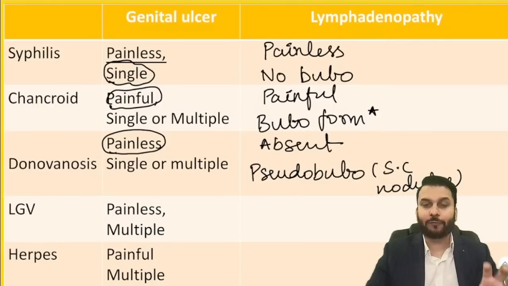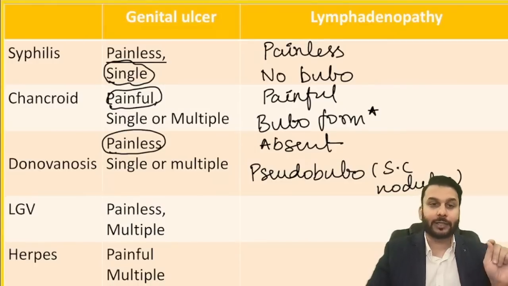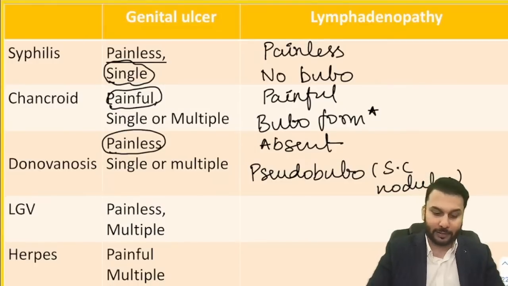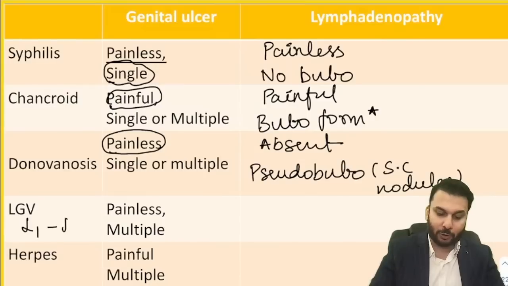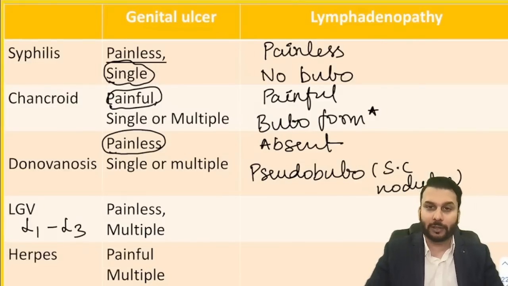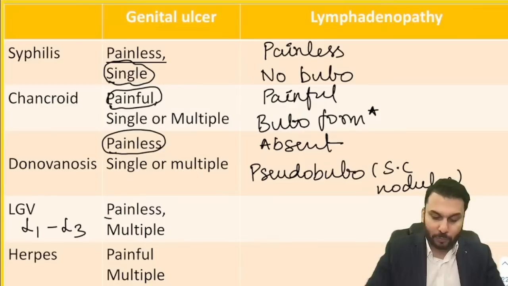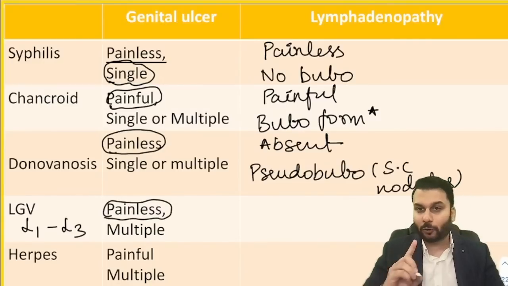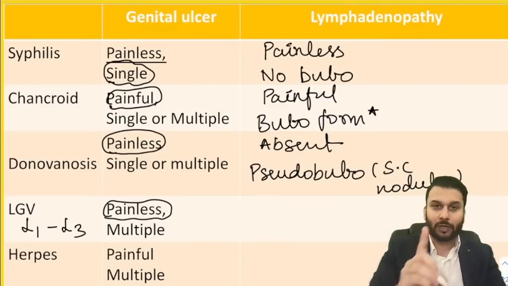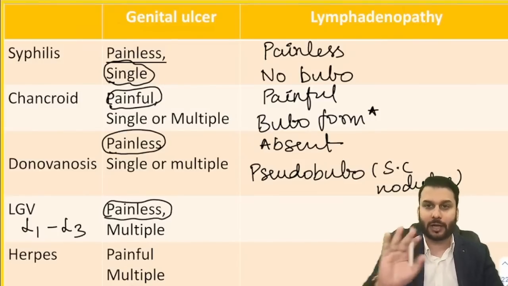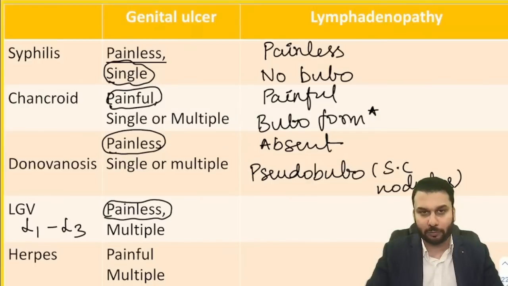Next, LGV, lymphogranuloma venereum. It is caused by Chlamydia trachomatis, serotypes L1 to L3, and this is also painless. See guys, there are two painful lesions that you should know. Your exam mostly will ask you questions from genital ulcers. I doubt they will go into lymphadenopathy mostly, right?